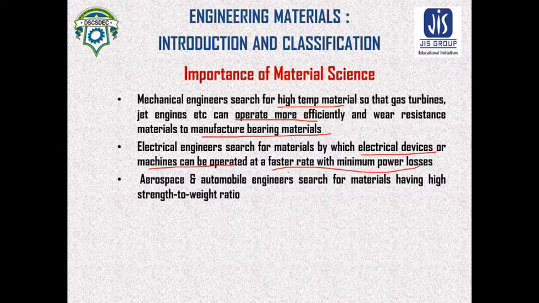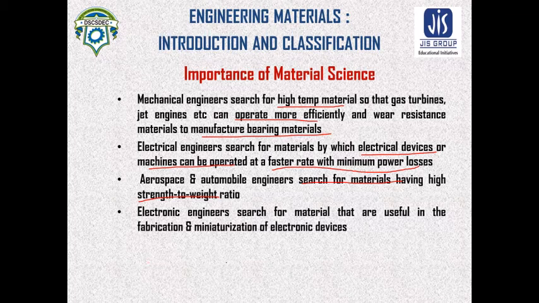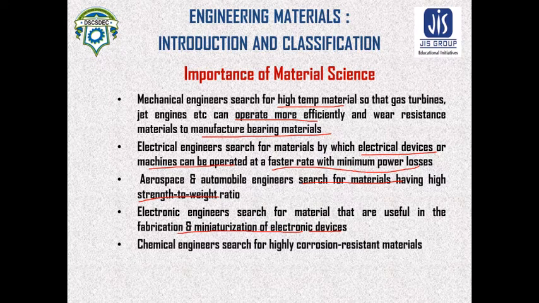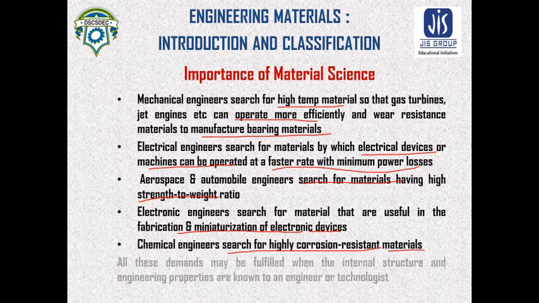For electronic engineers, the search is for materials useful for fabrication and miniaturization of electronic devices. Chemical engineers search for highly corrosion resistant materials.